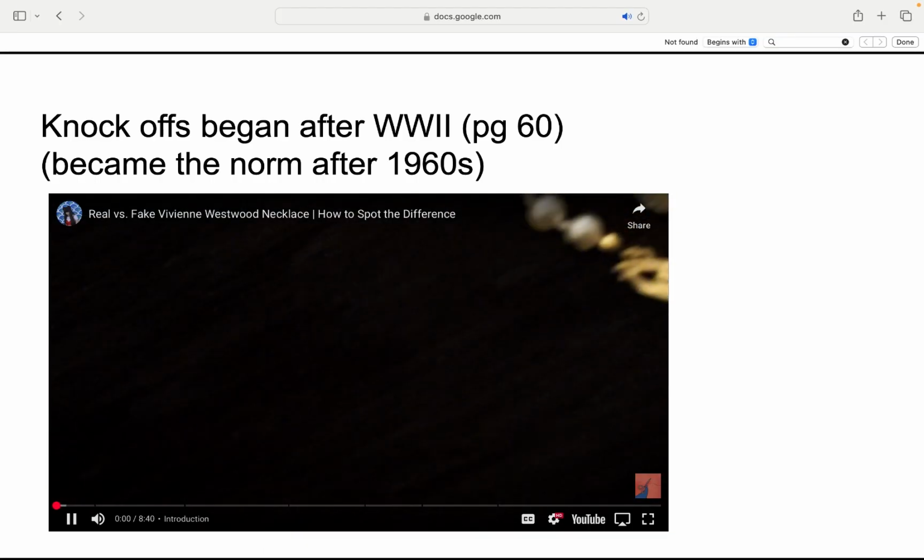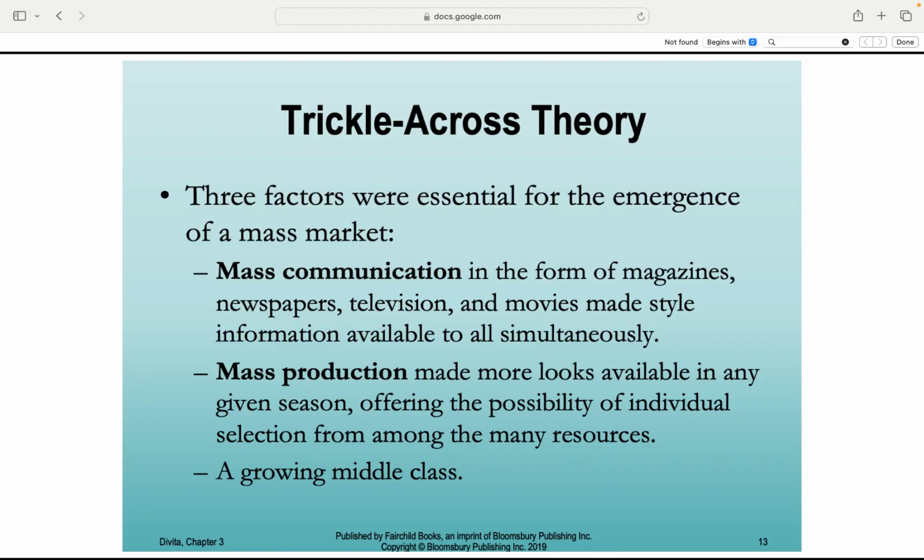Hello everyone. In today's slides in the modules: trickle-across theory and the rise of mass market. Three game changers made mass fashion possible. Mass media, magazines, TV, movies, spread style info to everyone at once. Mass production, tons of styles dropped each season so shoppers could pick and choose. Growing middle class, more people had the money to join the fashion party. Fashion went from an exclusive club to everyone's playground.